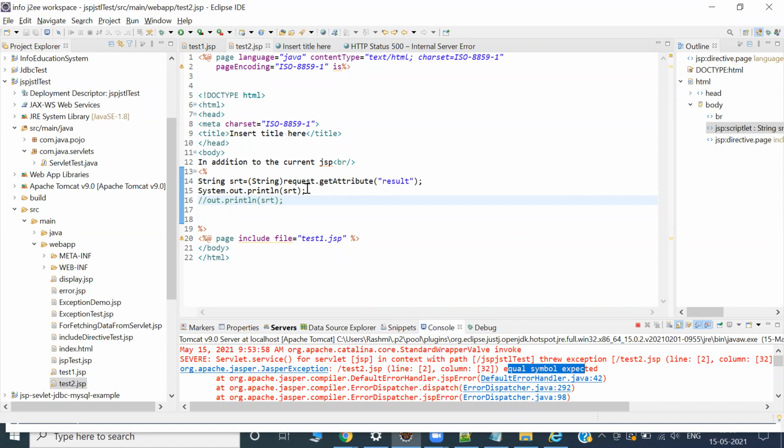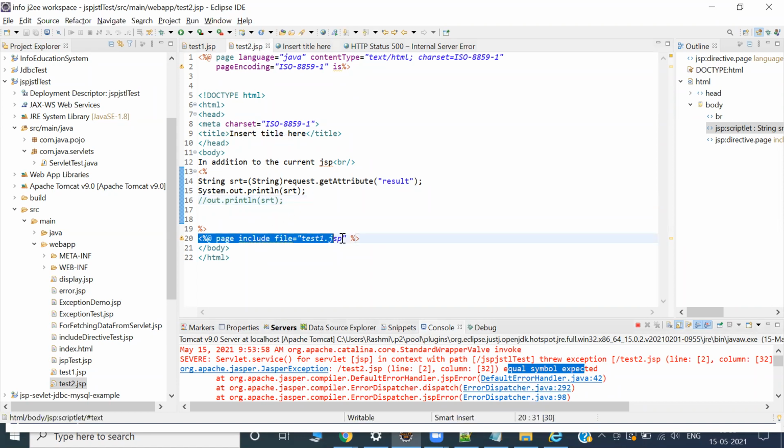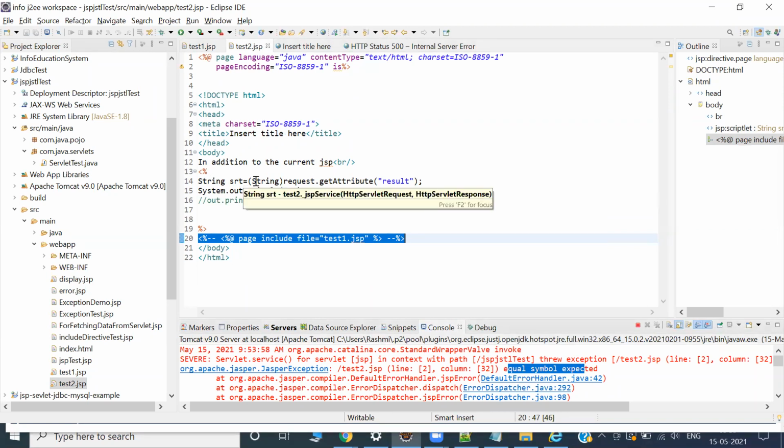But there is no compilation error. It should, but am I including this file? Because I'm writing body inside body. Okay, equal symbol, it's telling. Line number 2.